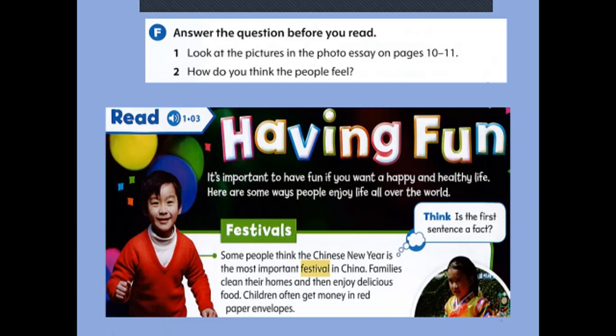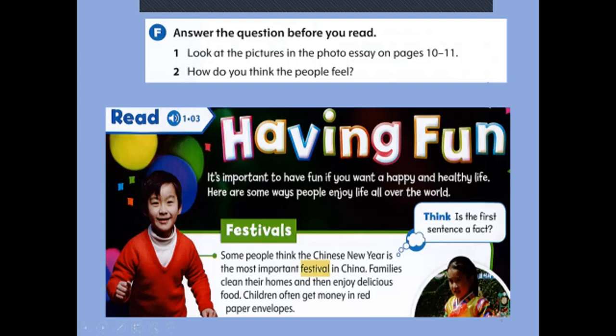Why? Because it makes us happy. It gives us a happy and a healthy life. When you are happy, you are healthy. Here are some ways people enjoy life all over the world.